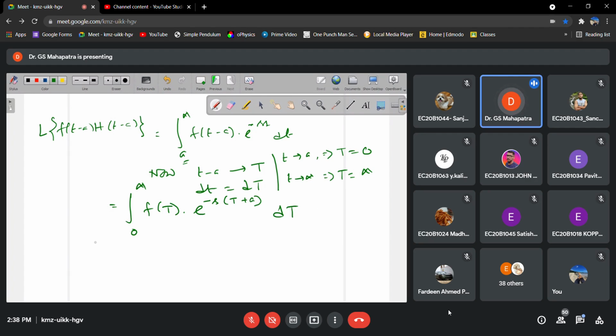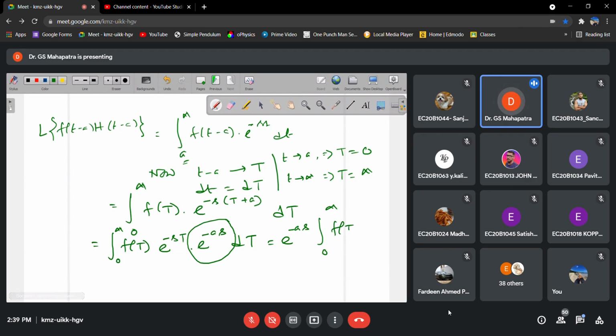So this becomes the integration from 0 to infinity of f of capital T, e to the power minus sT into e to the power minus as, dT. Now you see e to the power minus as is independent of capital T, so we can take it outside the integration as a constant, leaving the integration from 0 to infinity of capital F of T into e to the power minus sT dT.